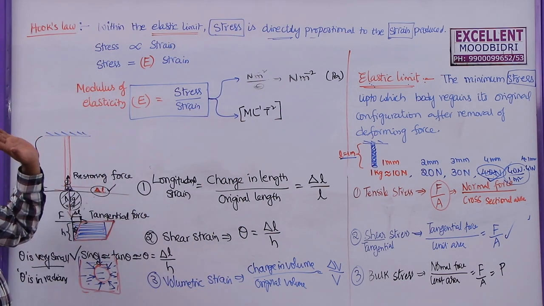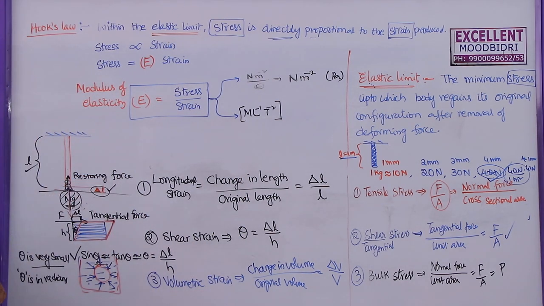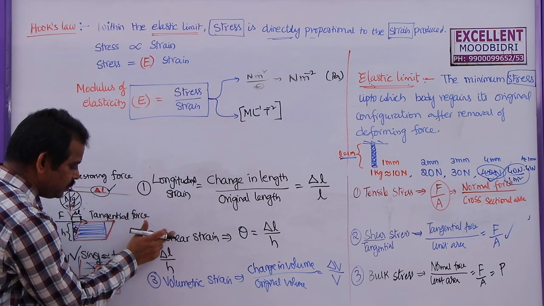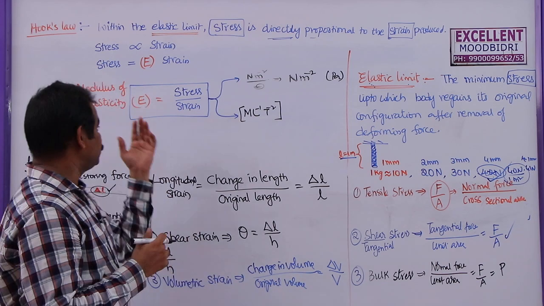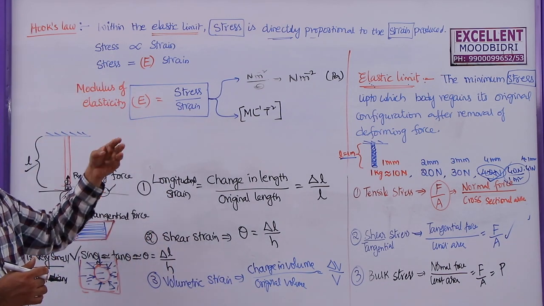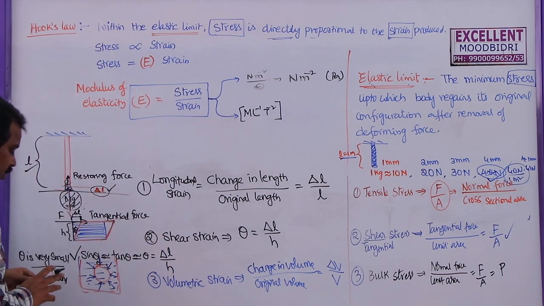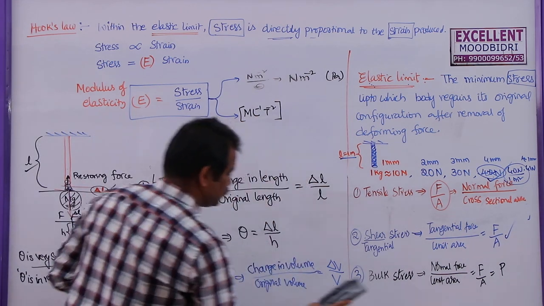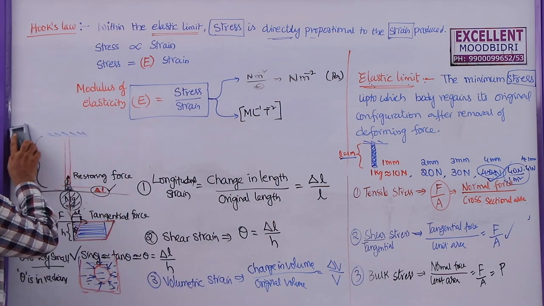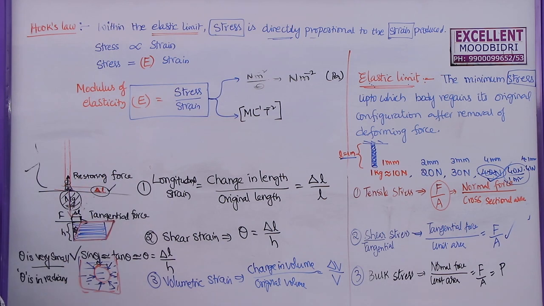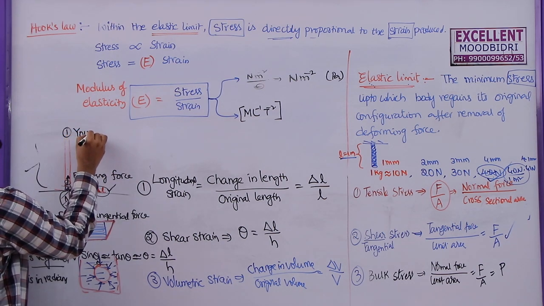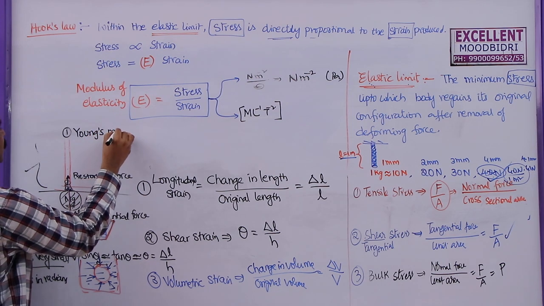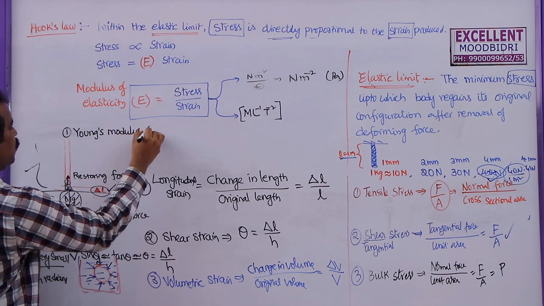modulus of elasticity. Now based on this one, as we have three different strains and three corresponding stresses, this modulus of elasticity can also be divided into three types. The first one is Young's modulus. So the modulus of elasticity can be divided into three types. The first one, number one, is Young's modulus, denoted with the letter Y.